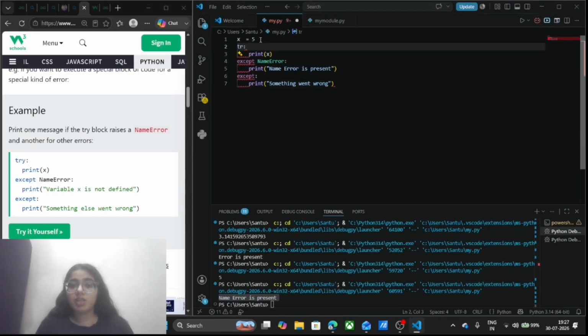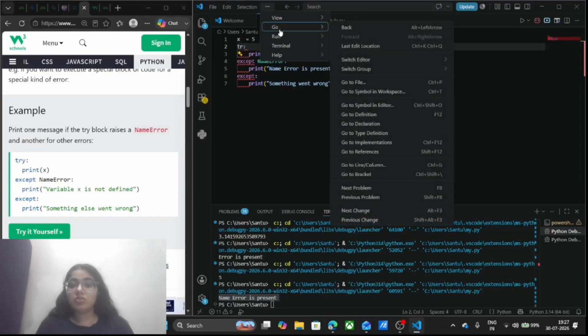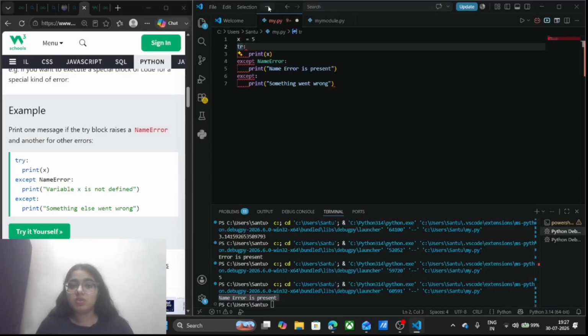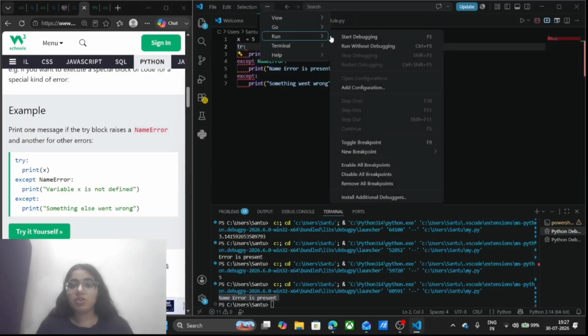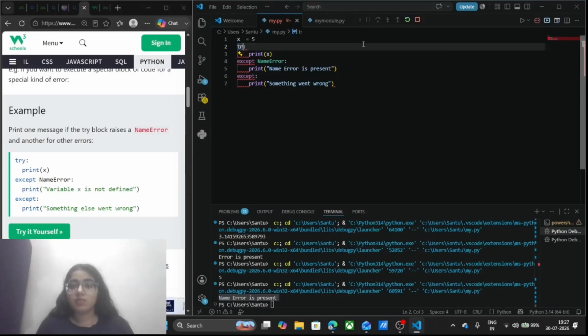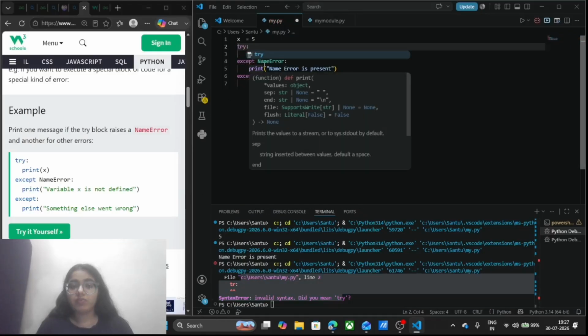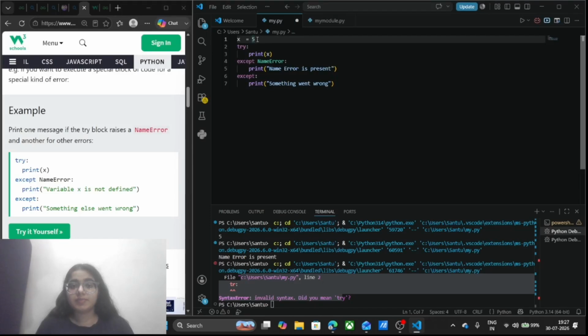This is something else, an error, and if I am going to run this, it is going to return me something went wrong, not the name error. See here, I am going to run this. Syntax error. We are getting a syntax error. So I have to try for that.